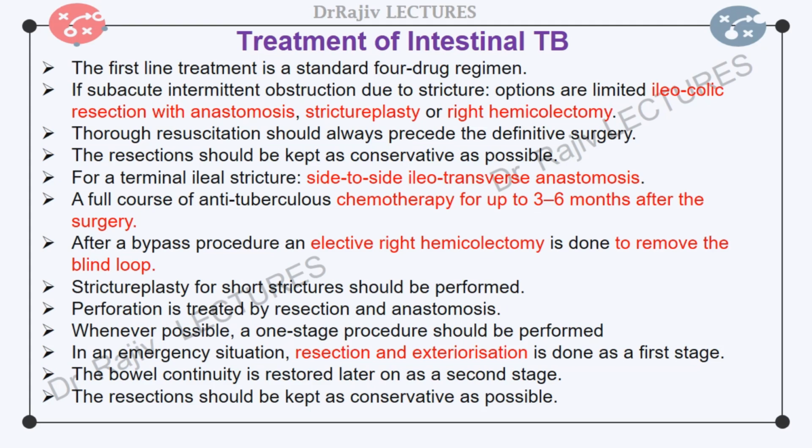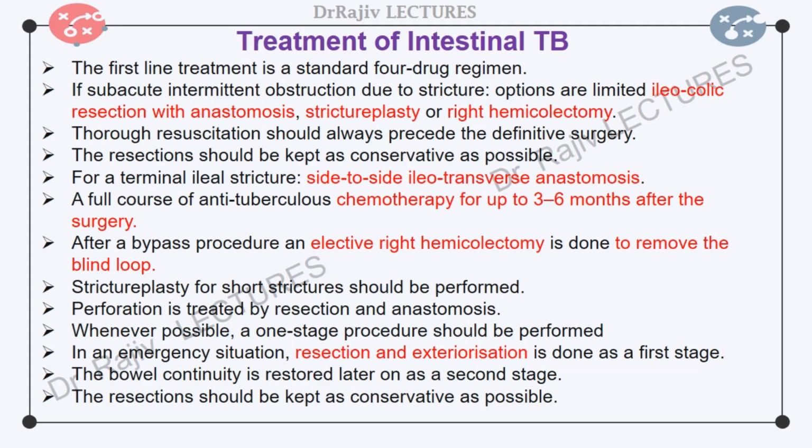In an emergency patient, a thorough resuscitation for dehydration, malnutrition, anemia, and active pulmonary tuberculosis should precede the definitive surgery. The resection should be kept as conservative as possible. The optimum procedure for a terminal ileal stricture would be a side-to-side ileotransverse anastomosis. Preferably, a one-stage surgery should be performed if the general condition of the patient permits. A full course of anti-tuberculous chemotherapy for up to 3 to 6 months should be offered after the surgery.